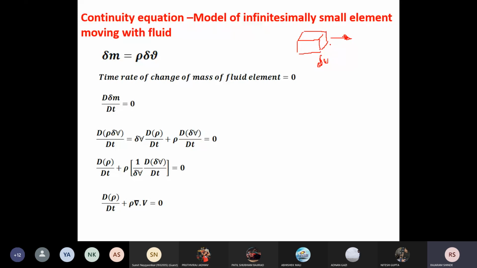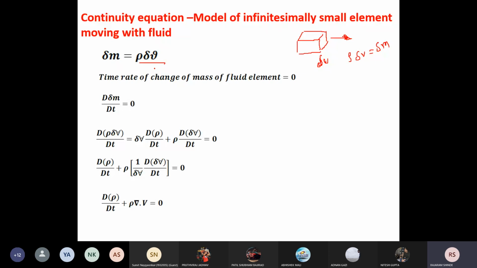When the small fluid element is moving with the flow, we are concentrating on that fluid element, and we are considering the mass inside that fluid element to be constant. Now, what is the mass inside this fluid element? It is rho delta V. This is an infinitesimally small mass, delta M equal to rho delta V. This equation I have written here.